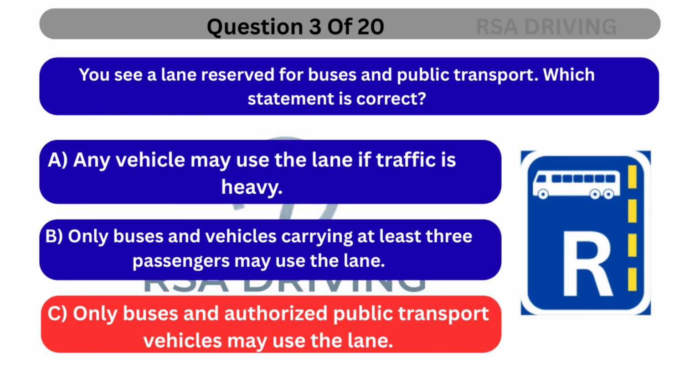The correct answer is C. Only buses and authorized public transport vehicles may use the lane. This is a reserved lane legally designated for specific vehicles, in this case, buses and authorized public transport. Other vehicles are not permitted to use it, even if traffic is heavy.